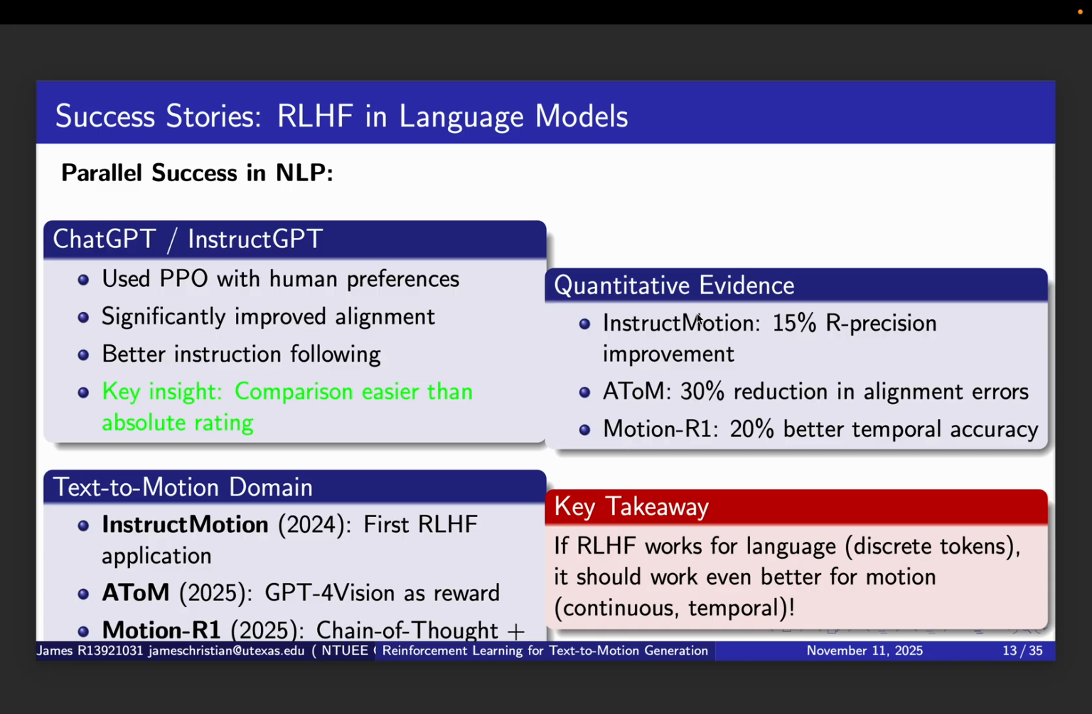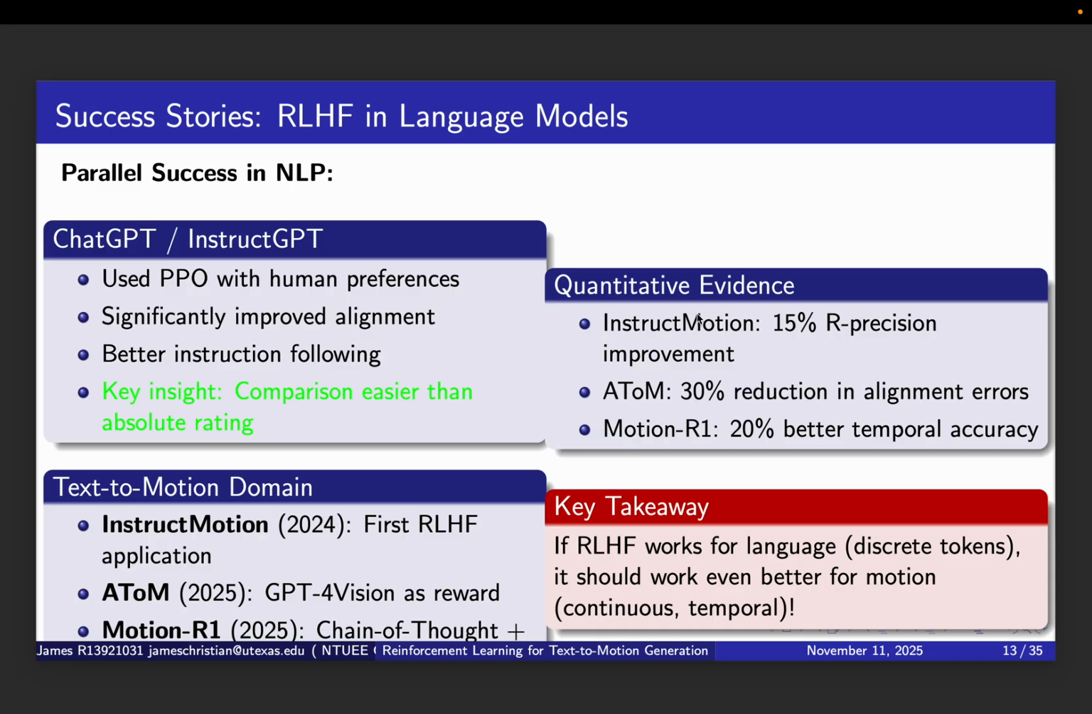InstructMotion in 2024 was the first work to apply RLHF here and show a 15% R-precision improvement. ATOM in 2025 used GPT-4 Vision as a reward model and achieved a 30% reduction in alignment error. The recently published Motion-R1 combined chain of thought reasoning with RL and showed 20% better temporal accuracy. The quantitative evidence is compelling. These aren't marginal improvements. We are talking about 15 to 30% better performance on key metrics.